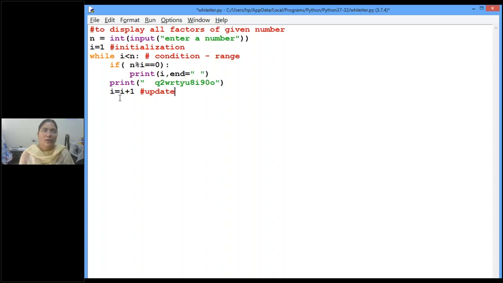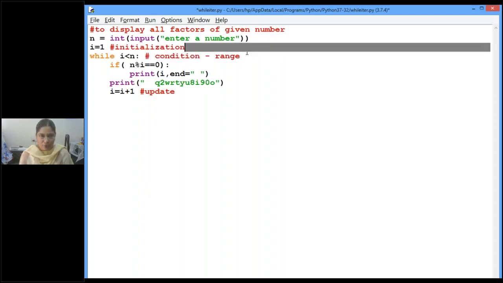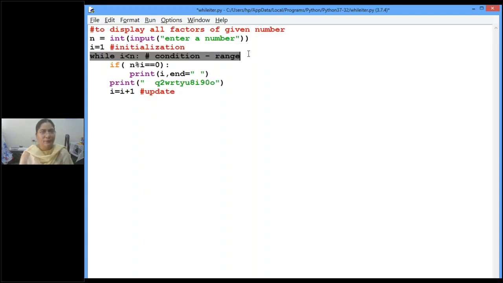To avoid that, what do we do? We have to do initialization. We have to mention the condition which should be repeatedly checked in while. And then within the while block, we should give the update expression. These three things can be replaced within one line in a for loop. Is it clear, children?